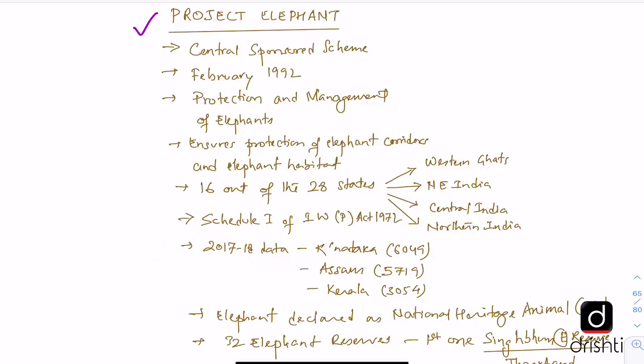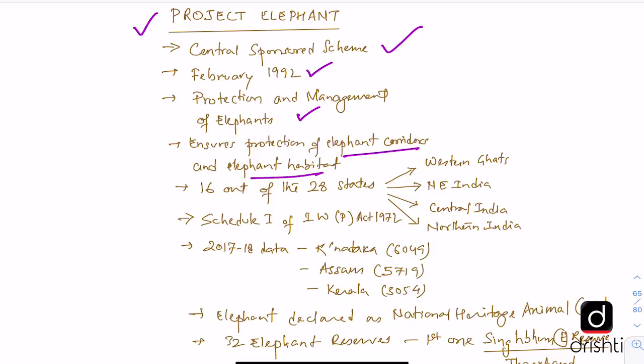Now it is a centrally sponsored scheme and it was launched in February 1992. These are important facts from the prelims point of view. And it deals with the protection and management of elephants. It is similar to Project Tiger, which is intended to save tigers. And it ensures protection of elephant corridors and elephant habitat.